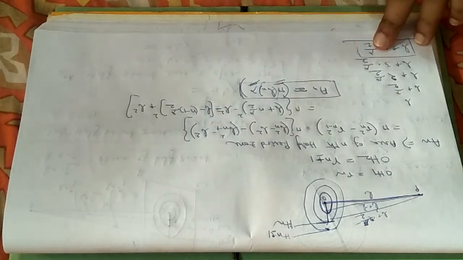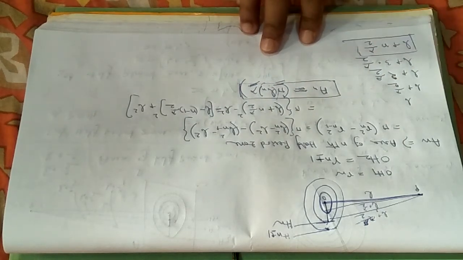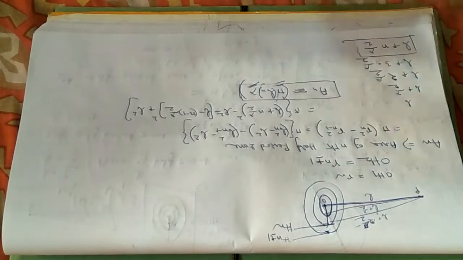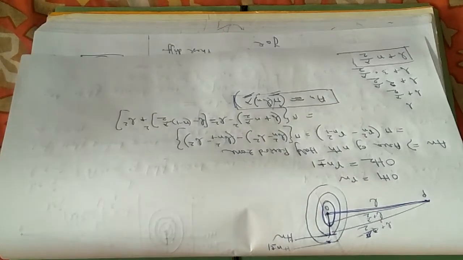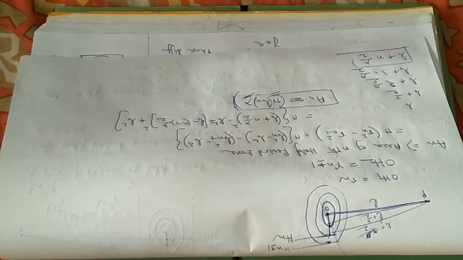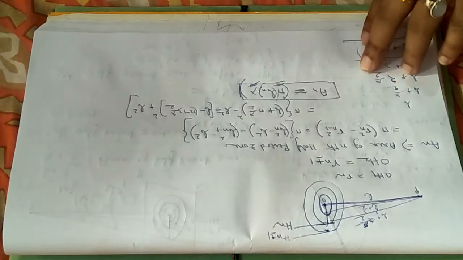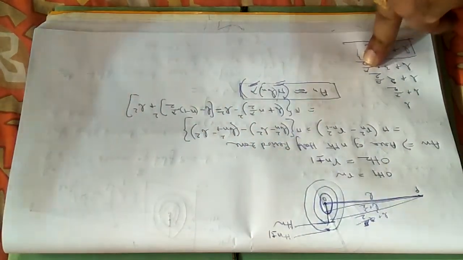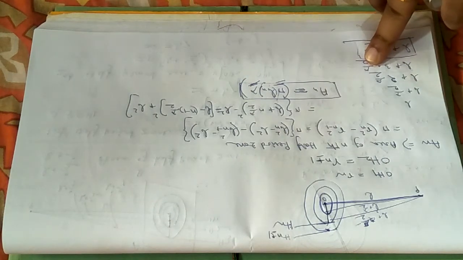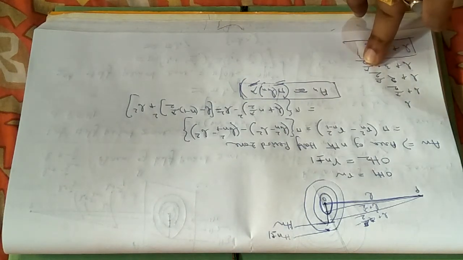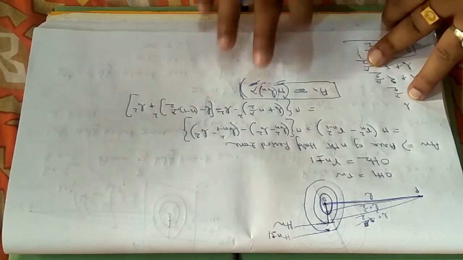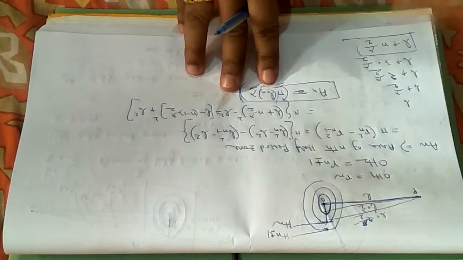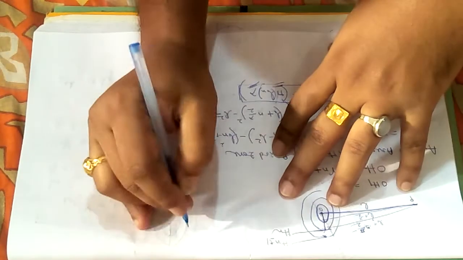So though we calculated just before the area of half period zones and found that all the areas of the half period zones are constant, if you do the actual calculation, without any approximation or without neglecting the higher order terms, you will find that the area of the half period zone is not constant. It is a function of the order number, and it increases with increase in order number. Now let us check what the displacement calculation at the point P will be.